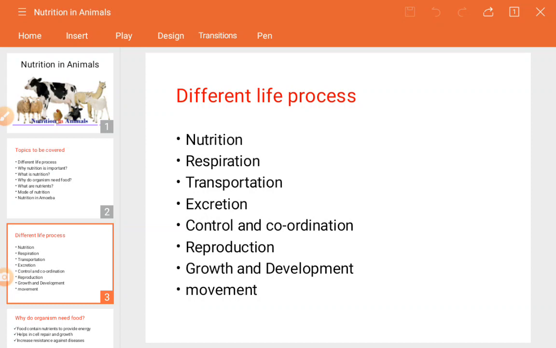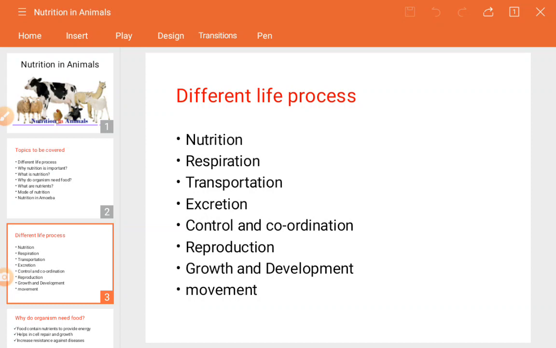Excretion means removing out or releasing out the undigested or unwanted waste material from our body. In the morning we used to release it out, so that is actually the excretion. Excretion means the release or removal of waste material or undigested food through our body.